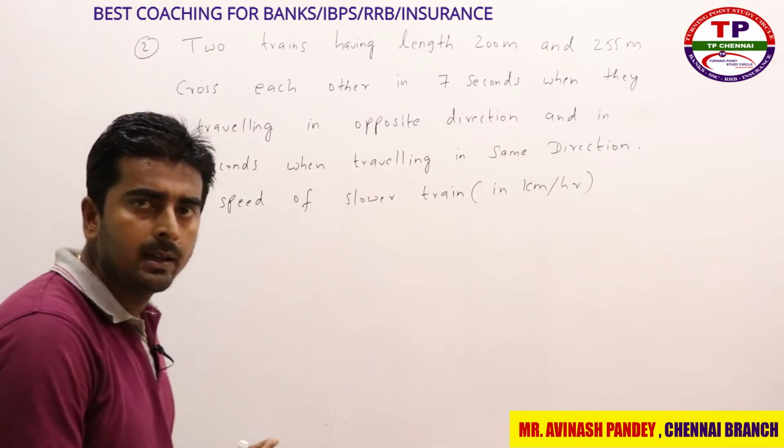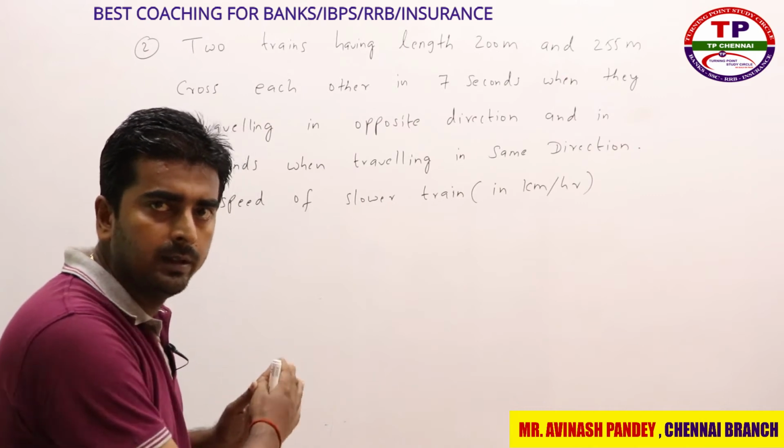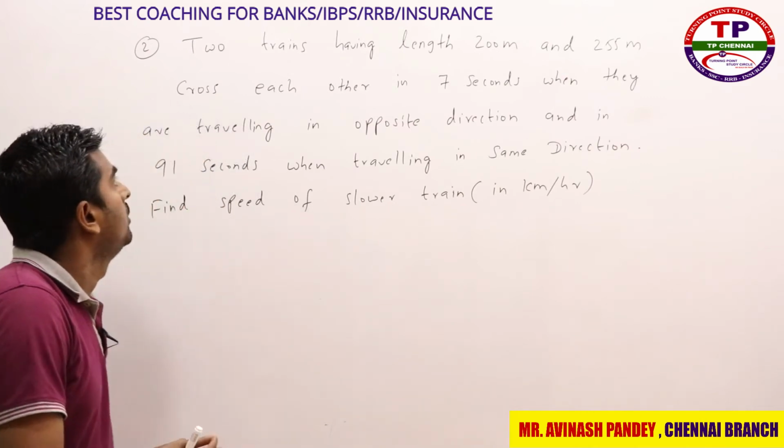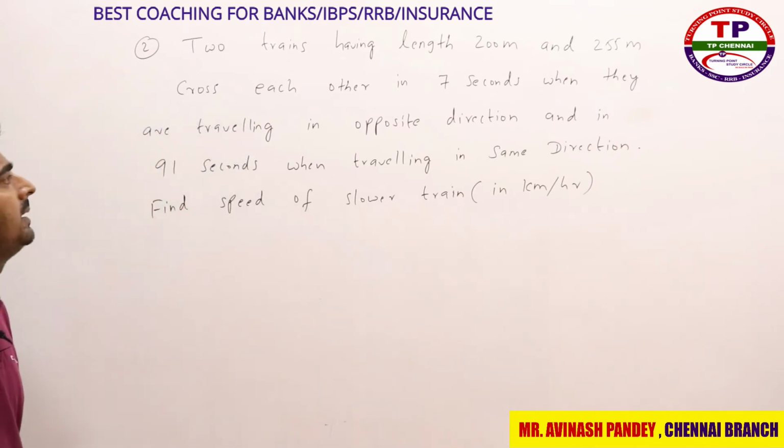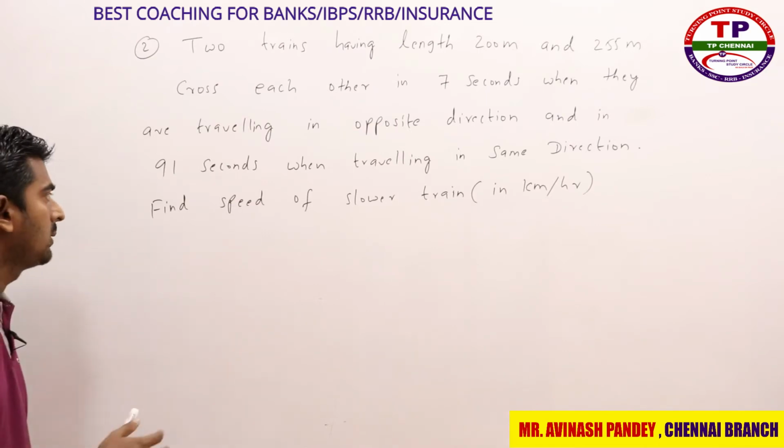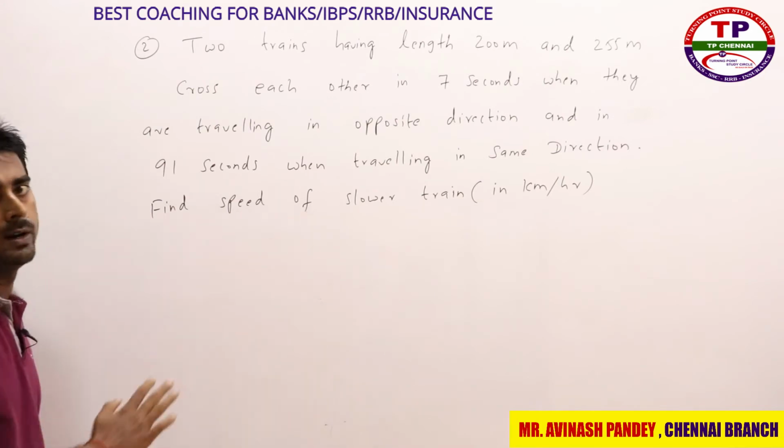So I hope you are clear with the first problem. Now they have asked the second question. Two trains having lengths 200 meters and 255 meters cross each other in 7 seconds when they are traveling in opposite directions, and in 91 seconds when they are traveling in the same direction. Now what they are asking is to find the speed of the slower train.